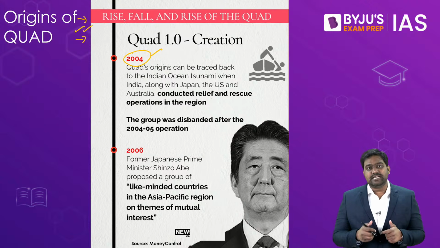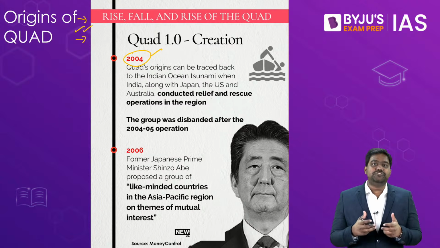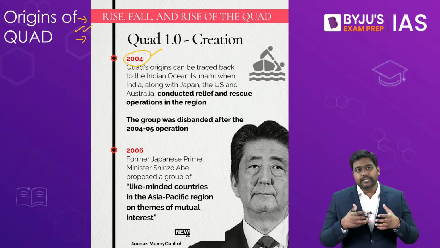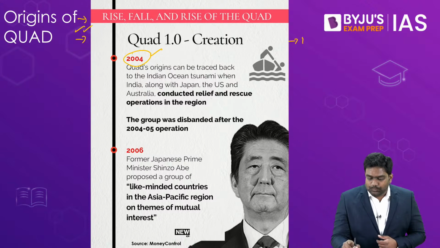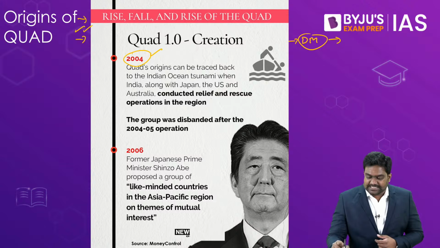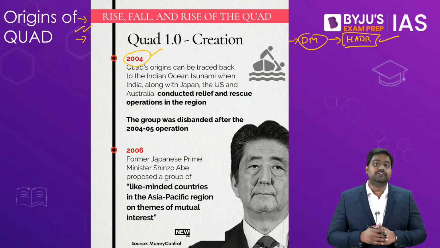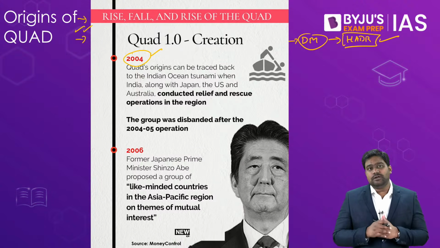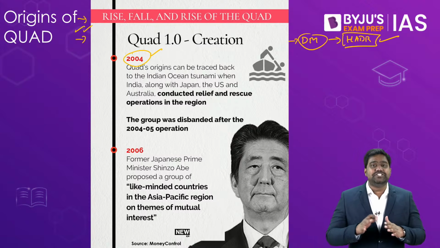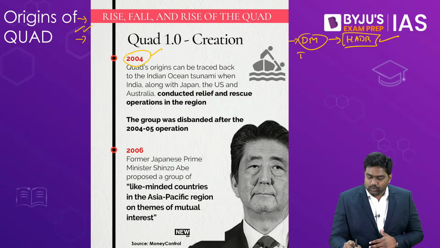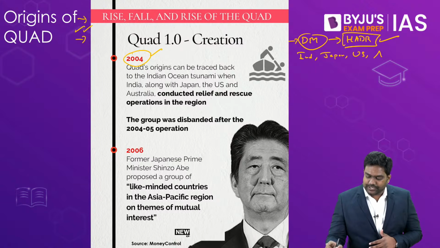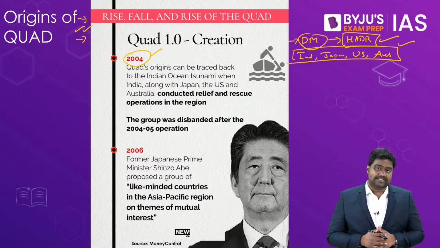Following this disaster, a few major military powers of the region started collaborating to provide disaster management assistance, or HADR assistance, that is humanitarian assistance and disaster relief, to the affected countries. Four countries came together to provide this HADR assistance: India, Japan, US and Australia. Because all these are major powers in the Indo-Pacific.